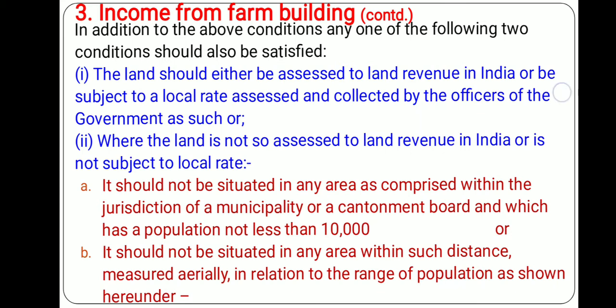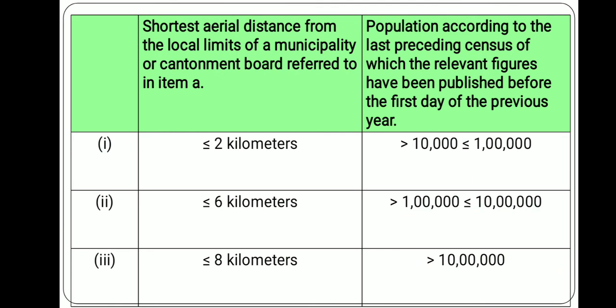That land should not be situated within 2 kilometers if the population of the area is more than 10,000 and less than 1 lakh. Similarly, as the population of the area increases, accordingly the land should not be situated within the periphery of the municipality limits.